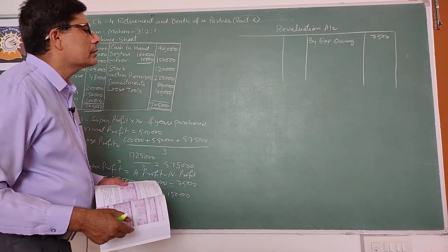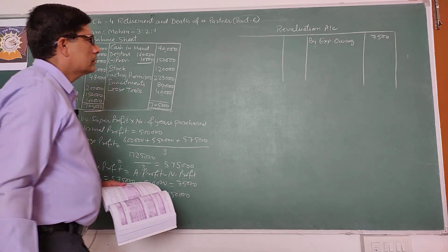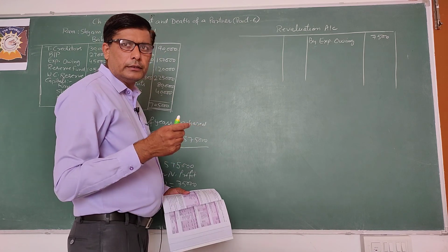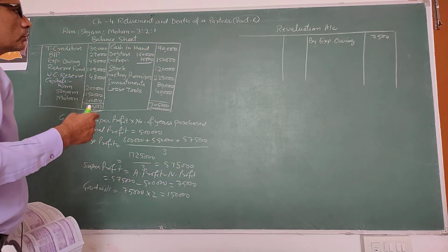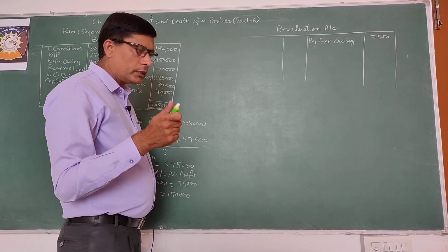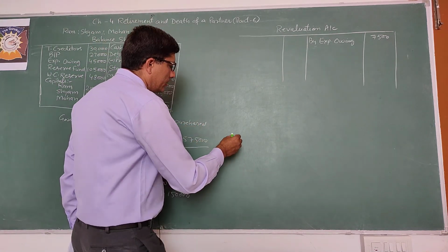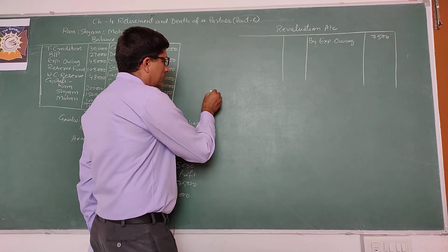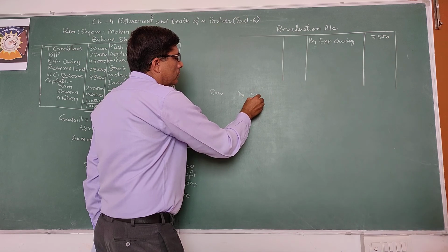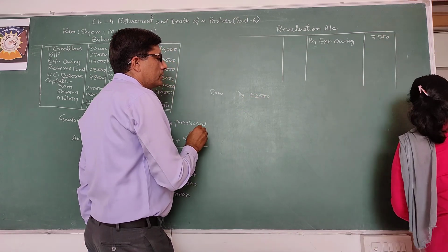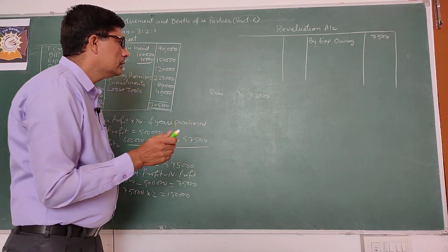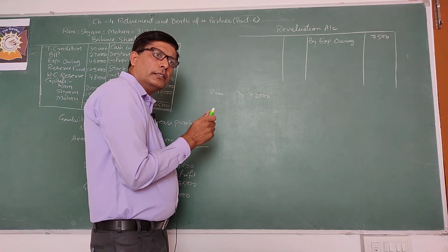So entry for this will be: Ram debit 72,000, investment taken by Ram at 72,000. Value of investment was 80,000 in the books.